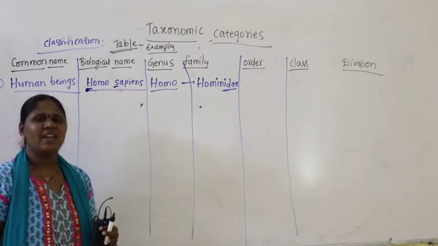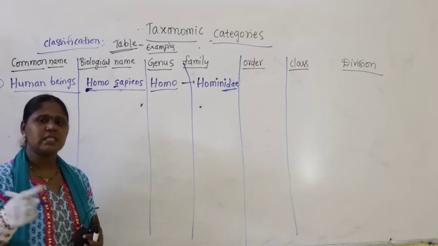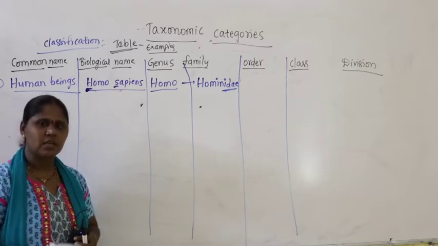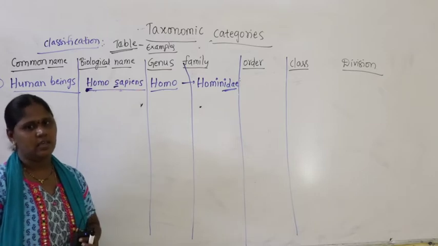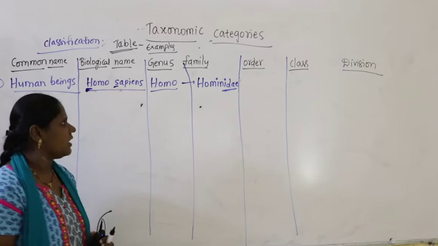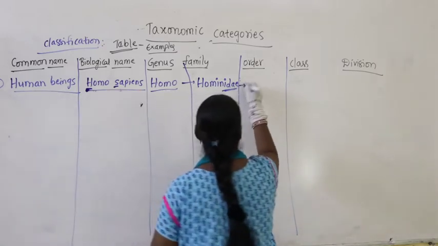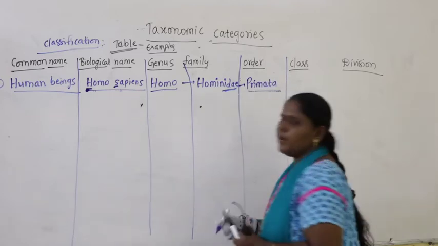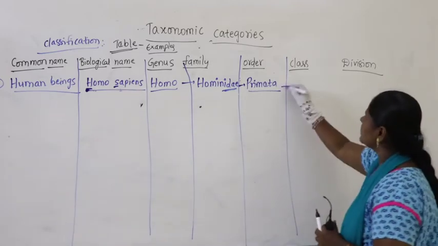That is for animals. For plants, the family name ends with the suffix -aceae. For animals, the name of the family ends with -idae. Then it belongs to the order Primata. Class means mammalia.